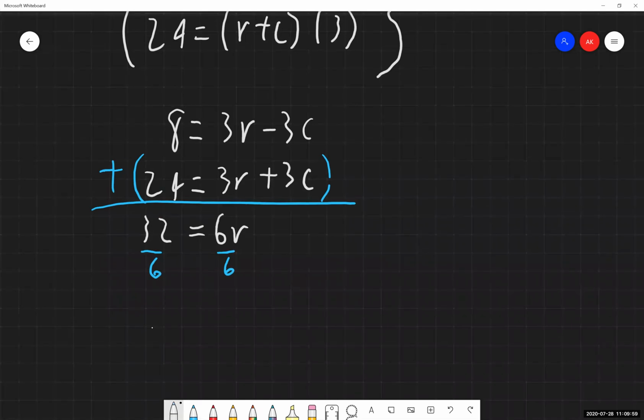32 divided by 6. I don't know what that number is off the top of my head, so I'm just going to apply a calculator off screen. And we have not been told anywhere in here that we want a mixed number or fraction or decimal or anything like that. So let's see, what does this look like as a fraction? It's going to be 16 over 3.